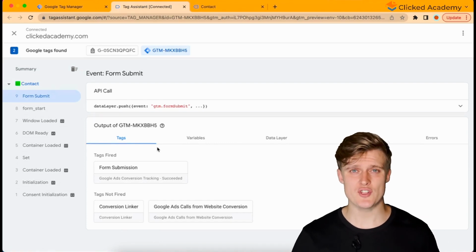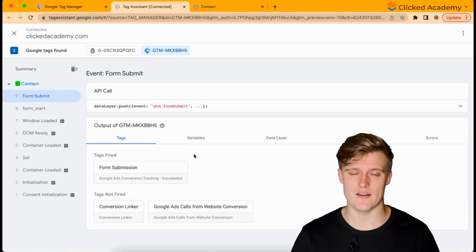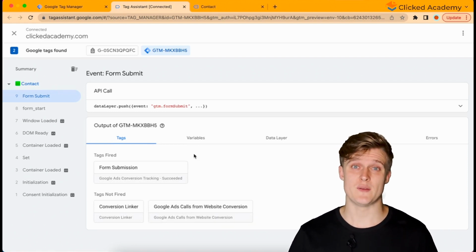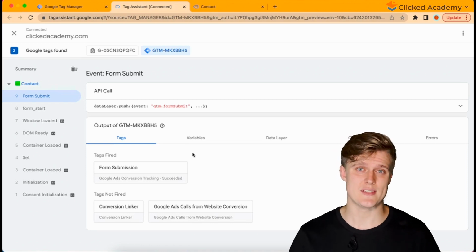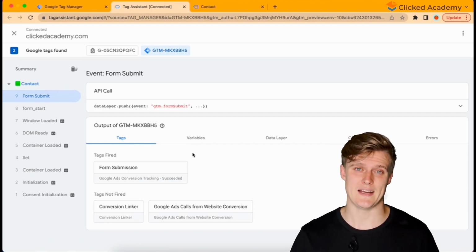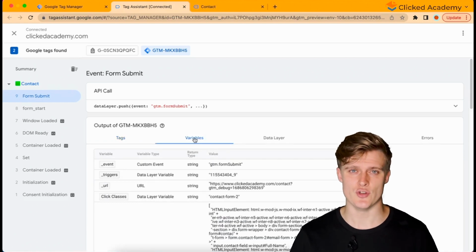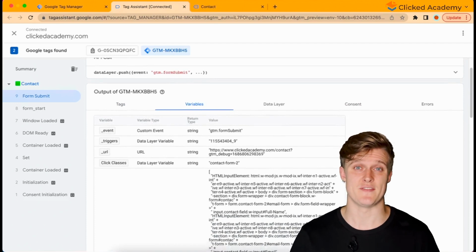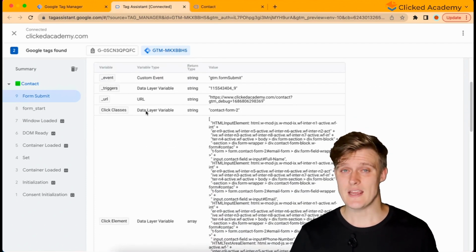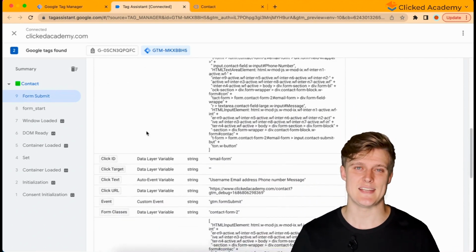Click on the form submission event and you should see the tags that were fired and the tags that were not fired. If your form submission tag was not fired, you'll see it under Tags Not Fired. So this is where you can check if you set it up correctly. Make sure to publish your tags to make sure it appears. To troubleshoot and identify unique triggers to use, you can go to the next tab, which is Variables. Here, you'll be given a list of all the variables that were fired as a result of this event happening.